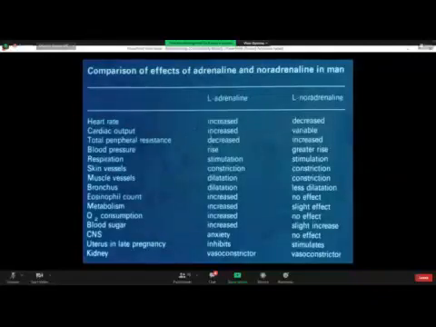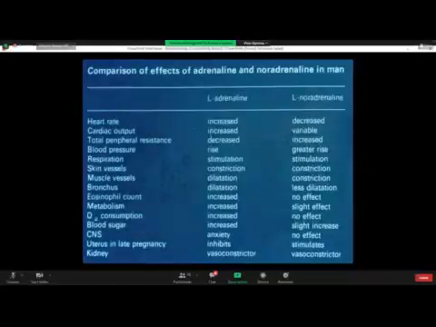Cutaneous blood vessels constrict with both adrenaline and noradrenaline. Skeletal blood vessels dilate with adrenaline, but constrict with noradrenaline. Bronchi: dilation with adrenaline, but no dilation or less dilation with noradrenaline. Metabolism is increased much more. This is the only effect, on metabolism, which is mediated through the cyclic AMP system.